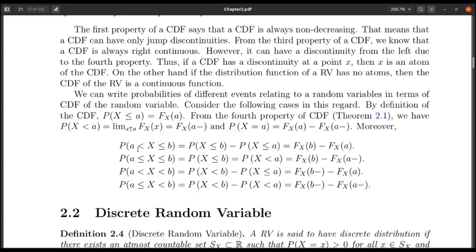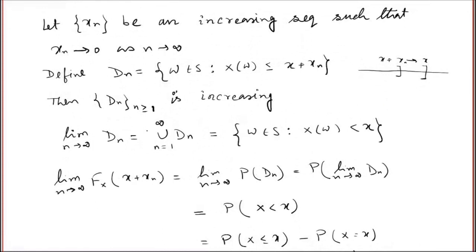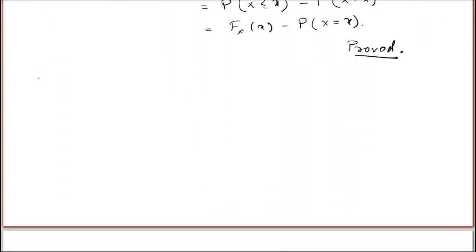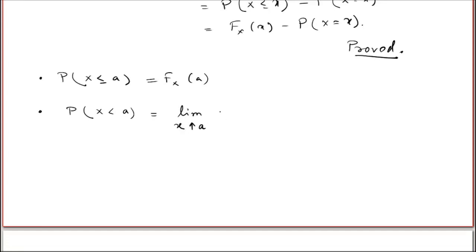Now, the first thing we have already discussed is that if I have to find the probability that X is less than or equal to a, and I know the distribution function, I can find it directly. The next point is that if I try to find the probability that X is strictly less than a, the claim is that it is the limit as x increases to a of F(x), which is nothing but the left-hand limit at the point a.